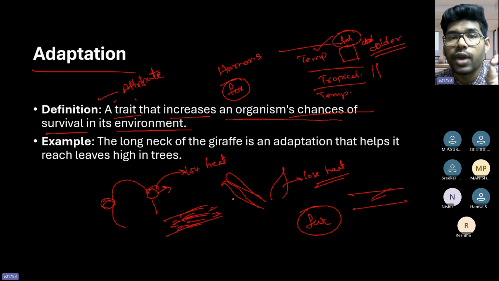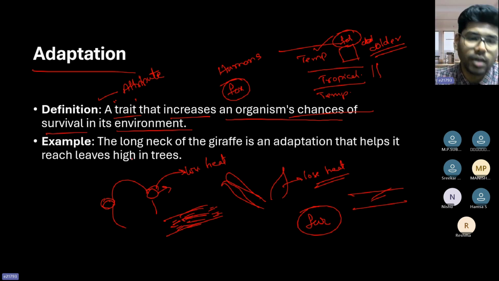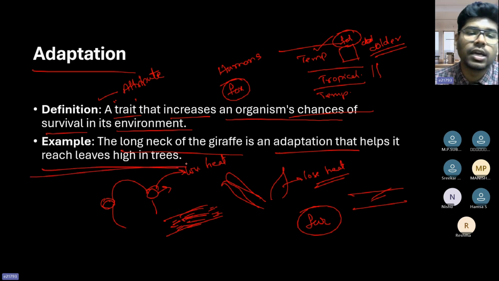So this is the way animals as well as humans adapt to different climatic conditions, increasing their chance of survival in the worst of the climatic conditions. So that is what we call adaptation. The same thing we use in our daily life, that you have to adapt to different circumstances so that the chance of survival in that particular organization or in life is higher, right? The long neck of the giraffe is an adaptation that helps it reach high tall trees. That is adaptation.